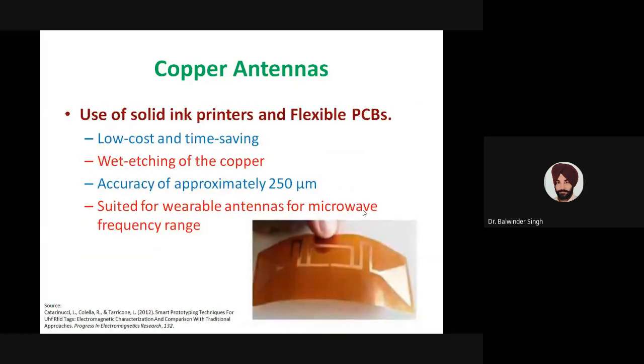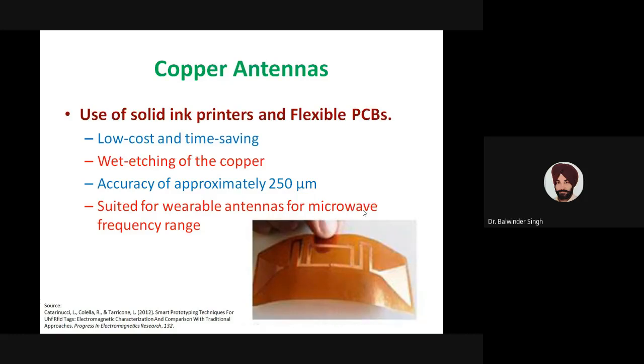Another example uses a solid ink printer and flexible PCB. This figure shows the antenna fabricated using this particular solid ink printer. So what is done? A wax layer is printed on the flexible PCB.